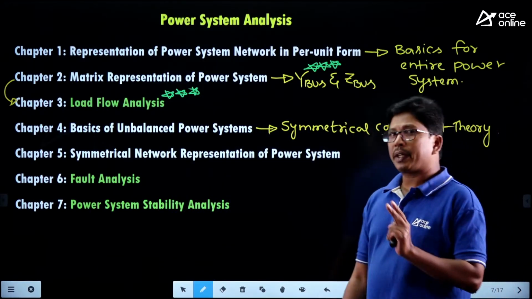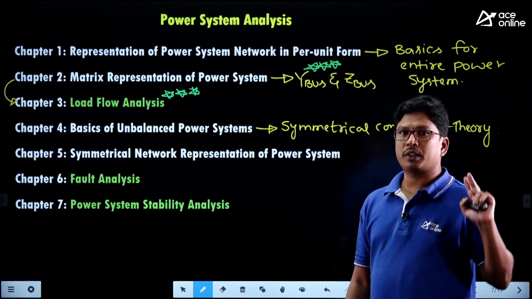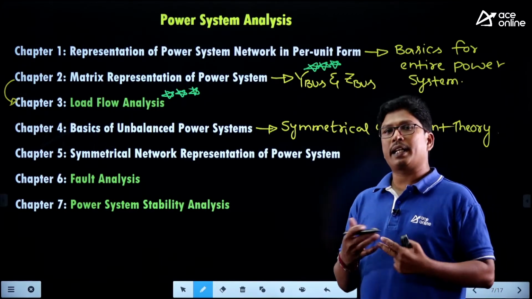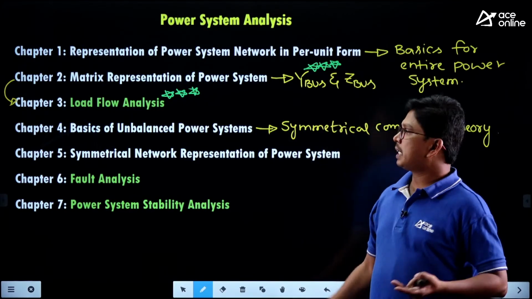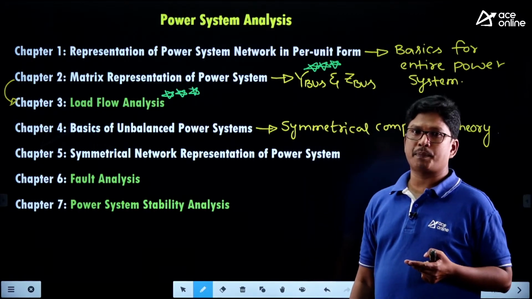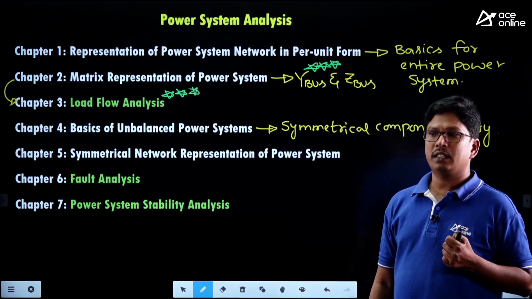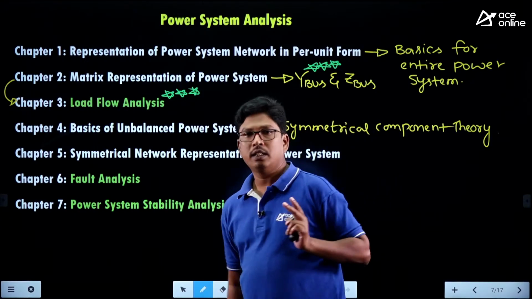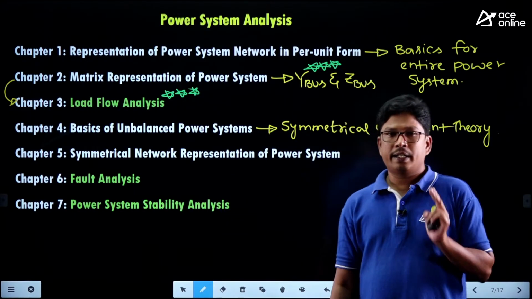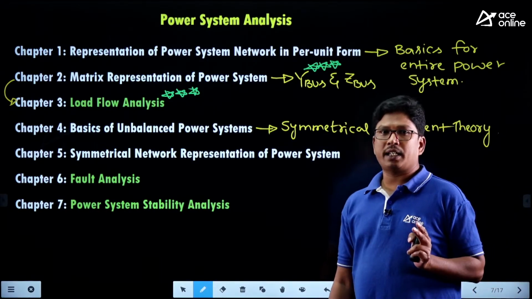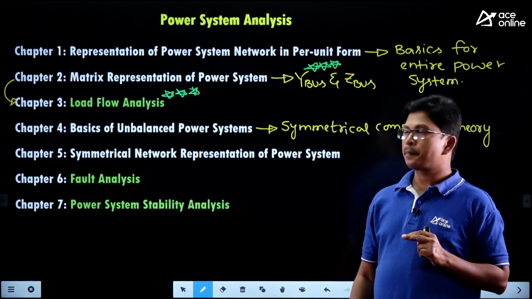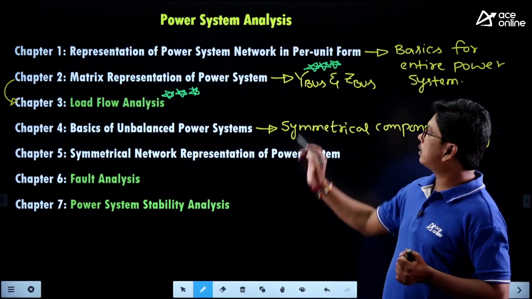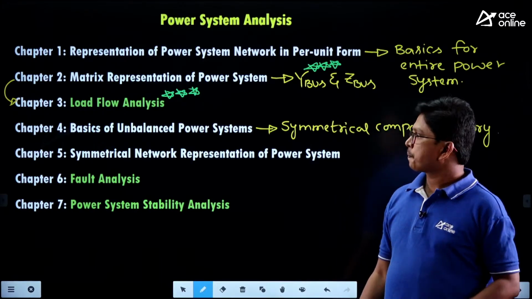And in this chapter, you cannot expect a direct question. If you get a direct question from that chapter, that's luck. But we cannot expect a direct question. In GATE 2016, we got a direct question from the unbalanced system, that is the symmetrical components, right? And before that, in 2003 and 2004 also, we had direct questions from chapter 4. But nowadays, their main concentration is on the complex parts. It may be fault analysis, load flow analysis, power system stability analysis, the bus admittance matrices, right?